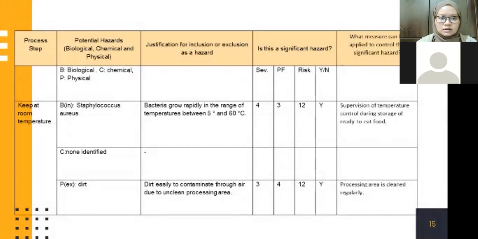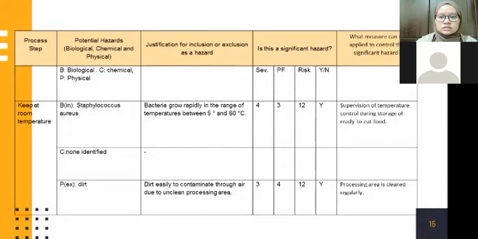And next process is to keep the cooked meat at room temperature. And the biological potential hazard for this process is contamination with Staphylococcus aureus. And the justification for inclusion as a hazard is that bacteria grow rapidly in the temperature range between 5 degrees and 60 degrees Celsius.